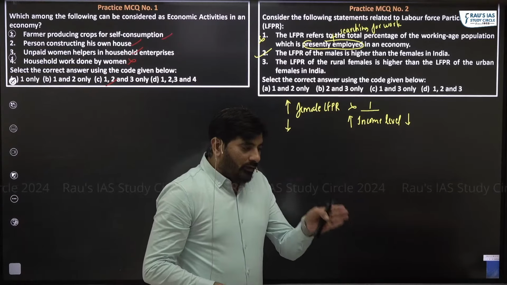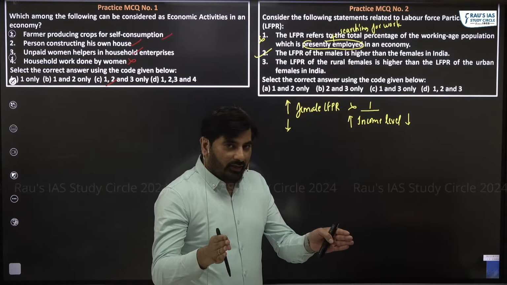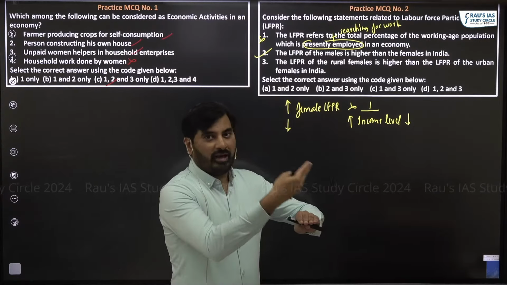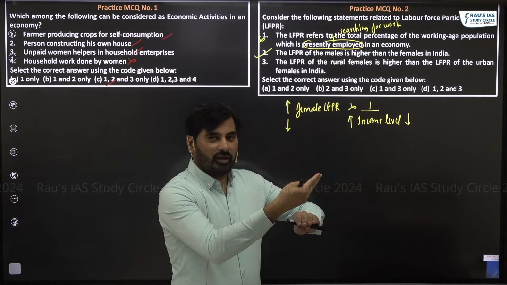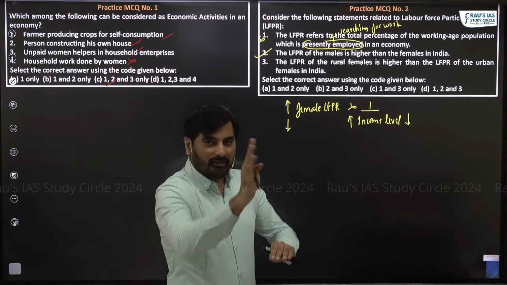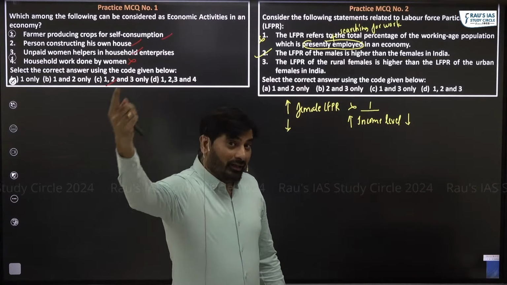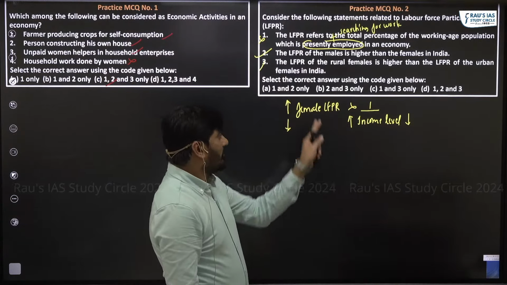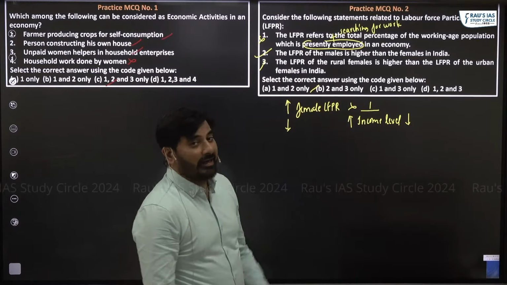If you compare rural areas and urban areas, in rural areas, income is less. So female labor force participation rate in rural areas will be higher as compared to the female labor force participation rate in the urban areas. So right answer is 2 and 3 only.